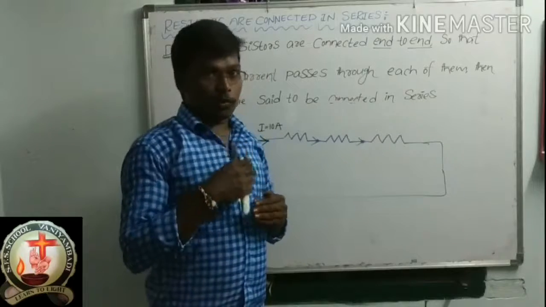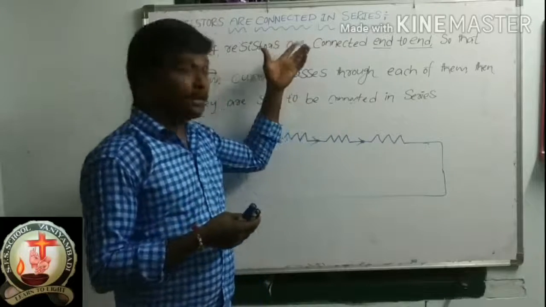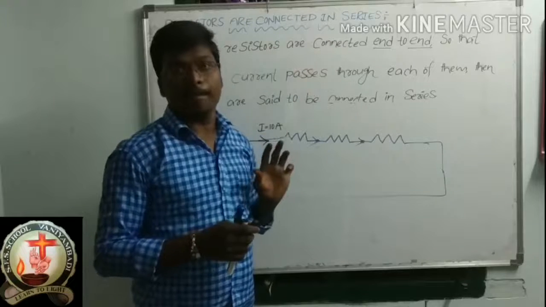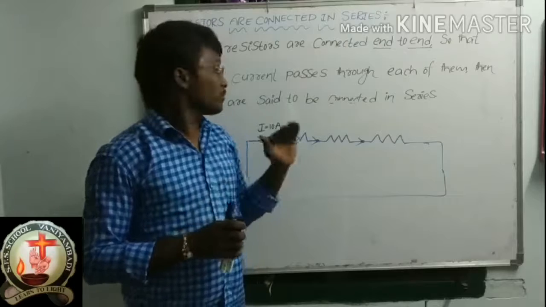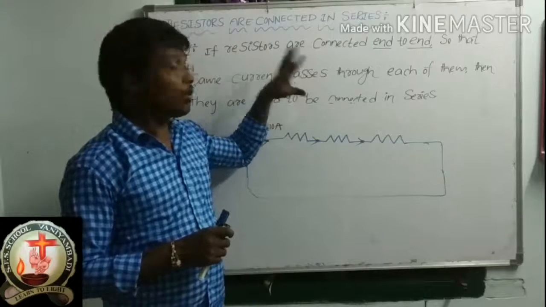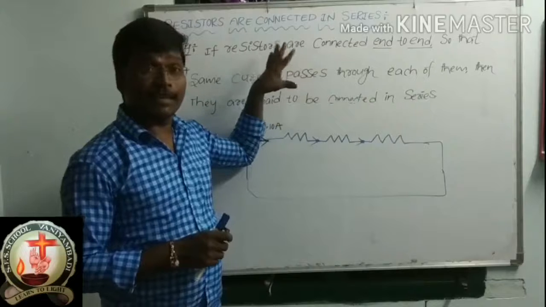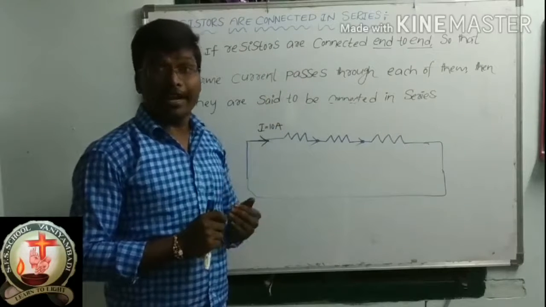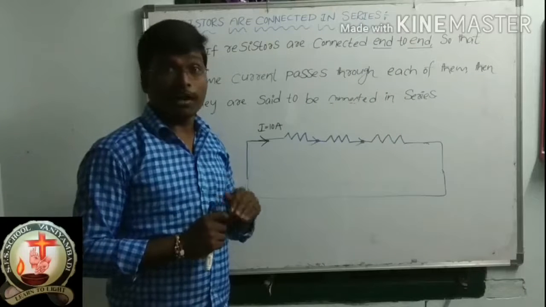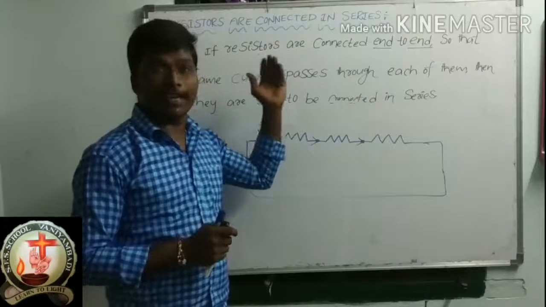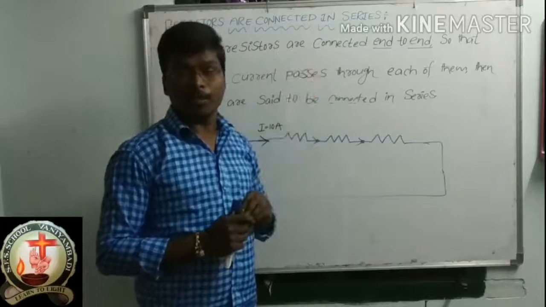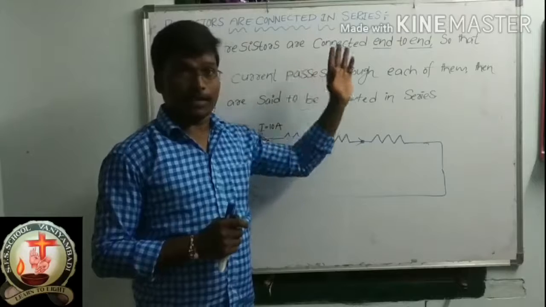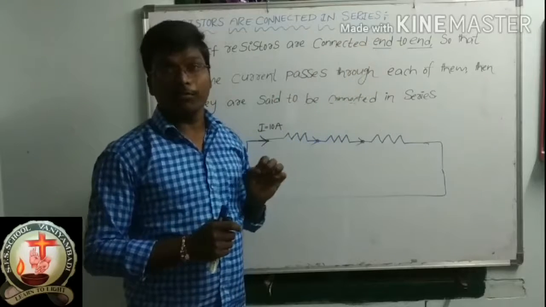This is the definition of resistors connected in series. Now we should find the expression or formula for resistors connected in series, by the use of a diagram.